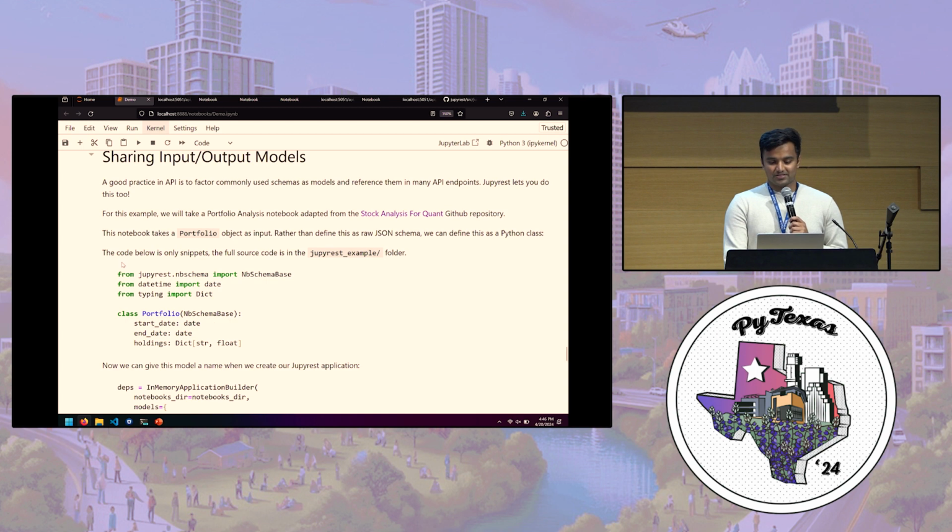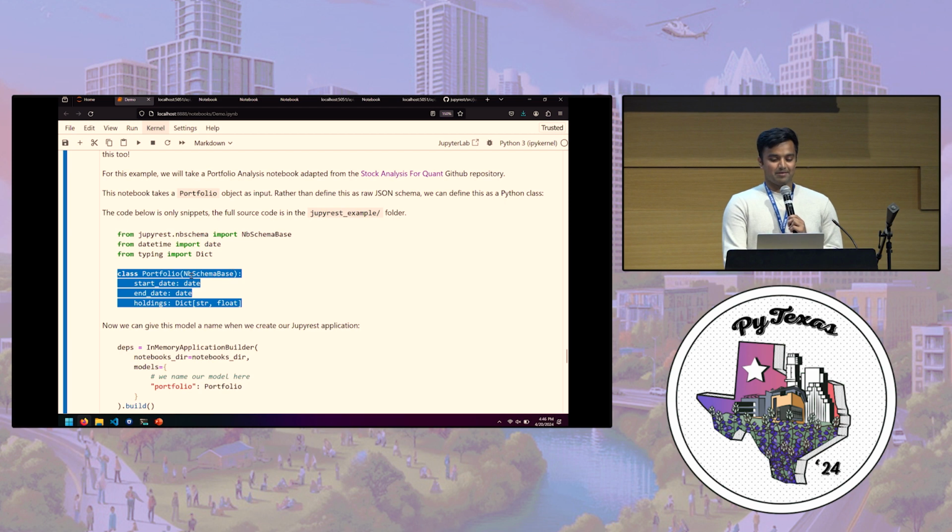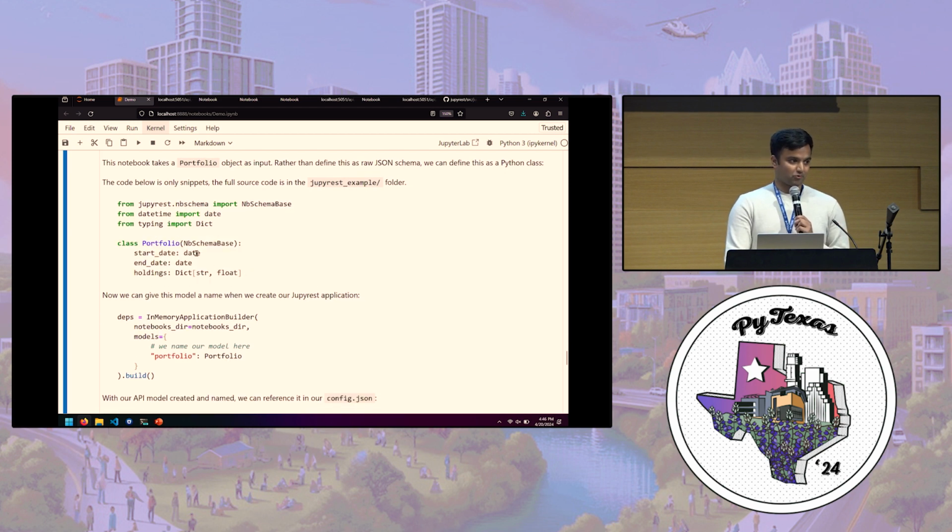For this example, I've taken a notebook straight out of a GitHub repository. It does some portfolio analysis. And I want this notebook not to take in just JSON, but to take in a Python object as input. So I've defined a Python object here called portfolio. It has a start date, end date, and some holdings.